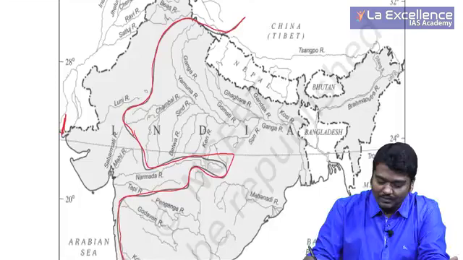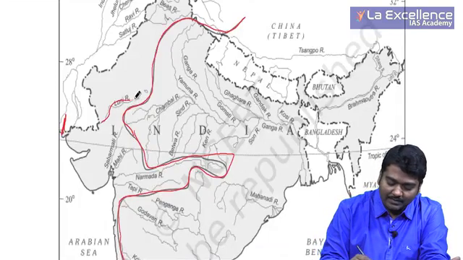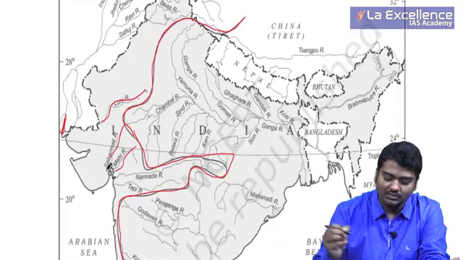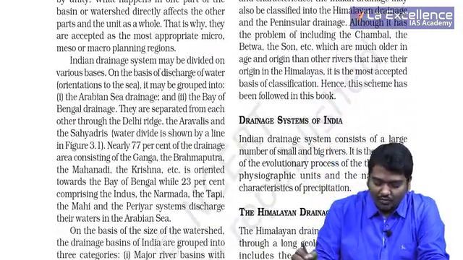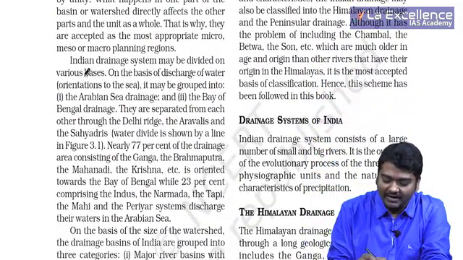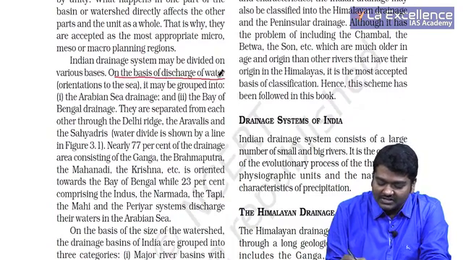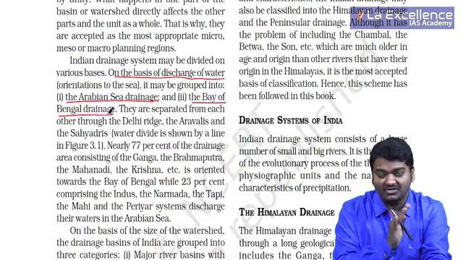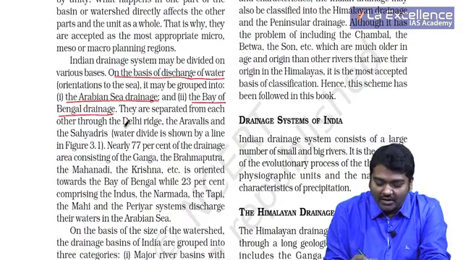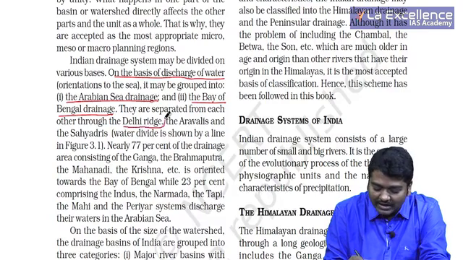And some examples like Luni river, Sabarmati, Mahi also come under this. So let's quickly get into how exactly they are divided. On the basis of discharge, they may be divided into Arabian Sea drainage and the Bay of Bengal drainage, or western and eastern. They are usually separated through Delhi Ridge.